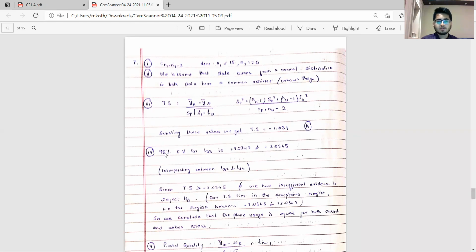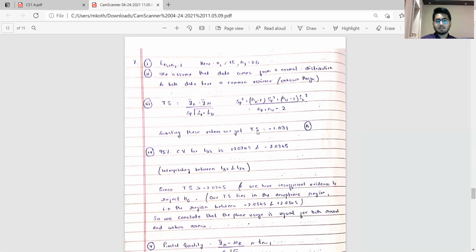As for the 95% critical value for t33, it's plus 2.0345 and minus 2.0345. How I've got these values is by interpolating between t32 and t34. We needed t33, and one easier, shorter, extremely efficient way to do this is just to take the midpoint of t32 and t34 to get the value of t33.